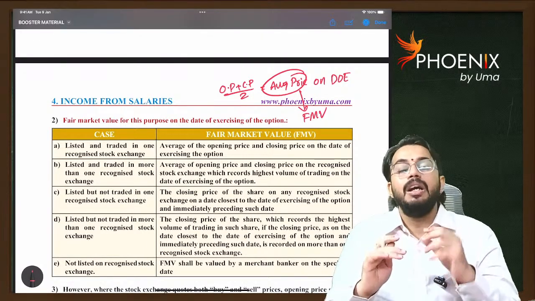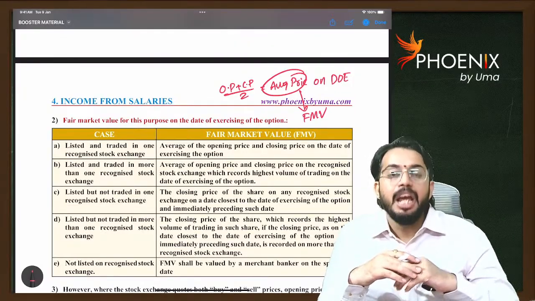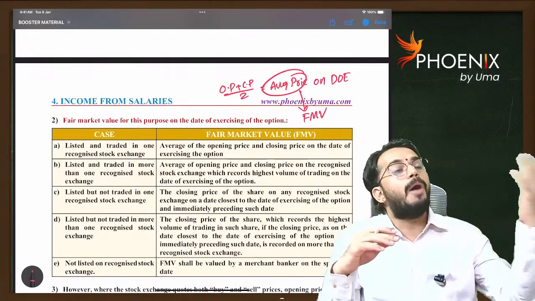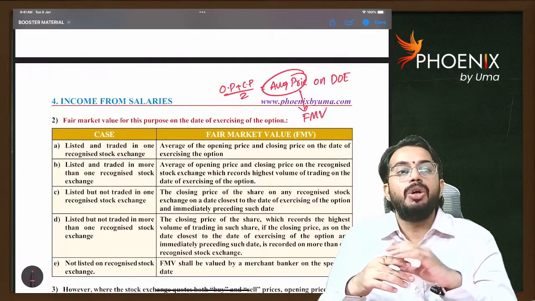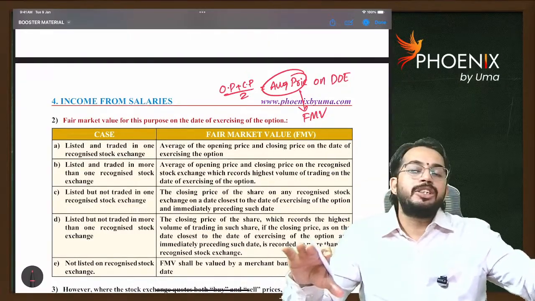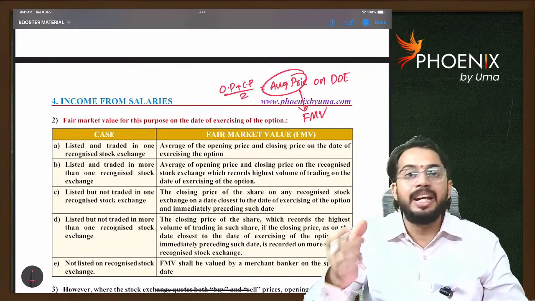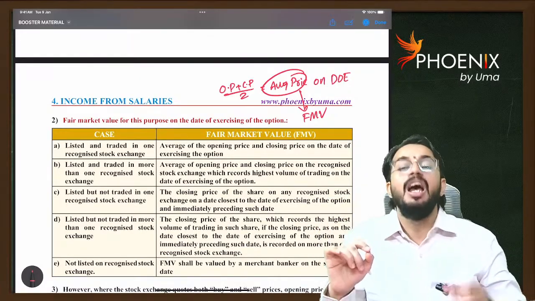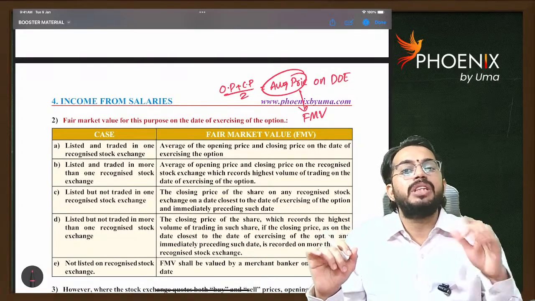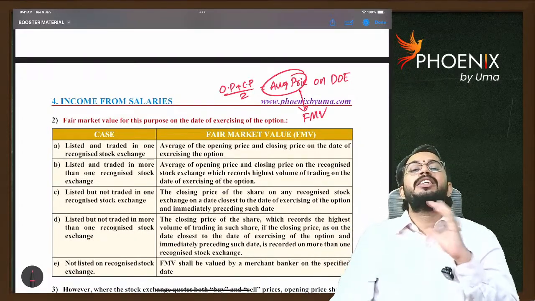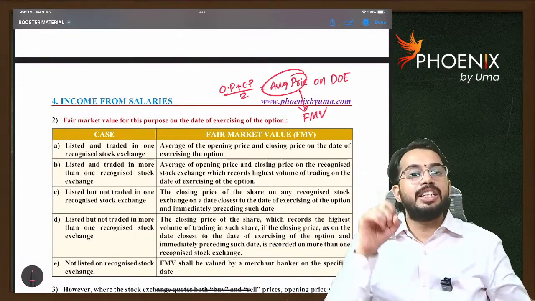For example, Infosys allotted sweat equity shares to me. Infosys shares are traded on Bombay Stock Exchange as well as National Stock Exchange. In which stock exchange higher Infosys shares are traded on the date of exercise of the option, I will choose that stock exchange. In Bombay Stock Exchange, 8,000 Infosys shares are traded. In National Stock Exchange, 12,000 Infosys shares are traded. I will consider National Stock Exchange.